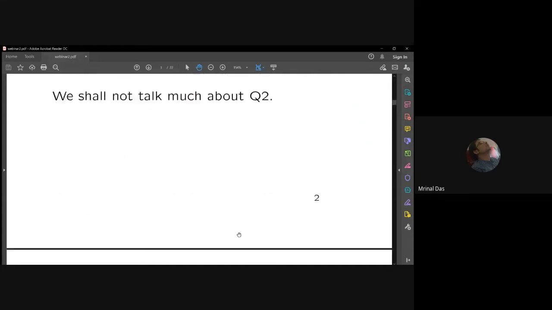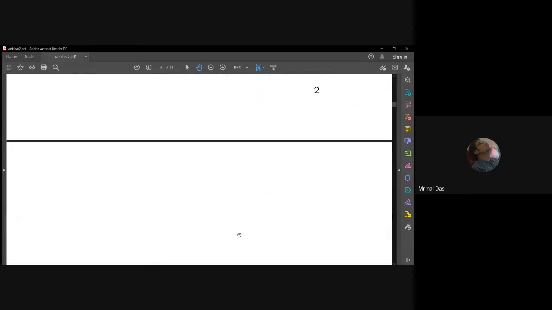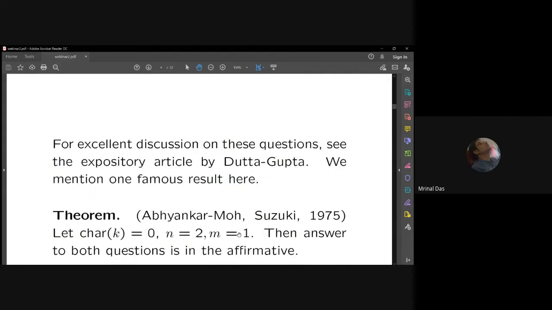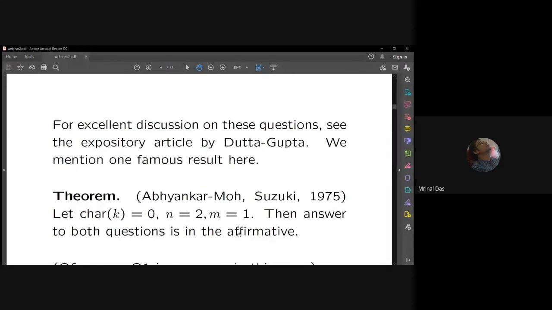If one is interested, one can go through the expository article by Amartya Datta and Nina Gupta. That is an excellent expository article, and it discusses in detail the development and the current status of these two questions, especially question 2.